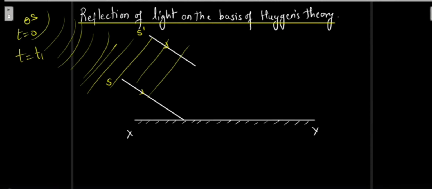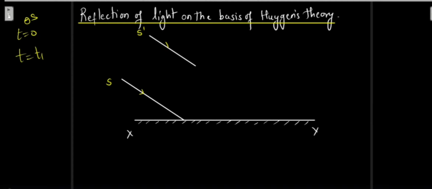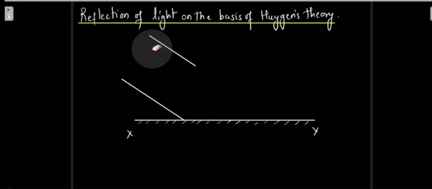If I intend to draw this plane wavefront at this point, how will I have to draw it? We know that the plane wavefront or any kind of wavefront is always perpendicular to the ray of light. So if I want to draw an incident wavefront over here, it will always be perpendicular to the rays. Let me draw something like this, which is 90 degrees.